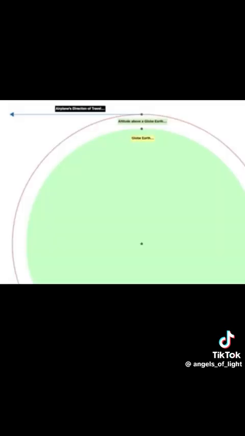So here we have a globe Earth. And we have a red serrated line around the outside of it, depicting an altitude above it. So if you want to hold a constant altitude above that globe Earth, you've got to follow this red serrated line.